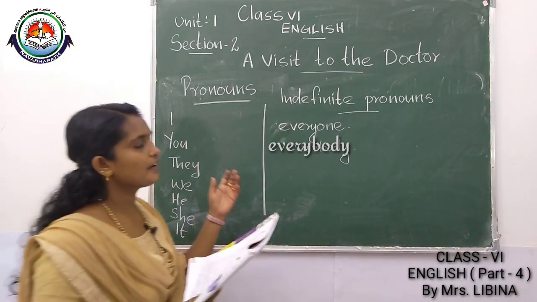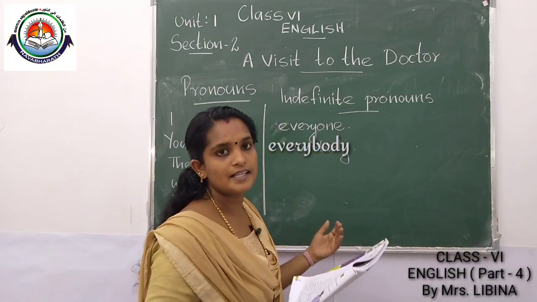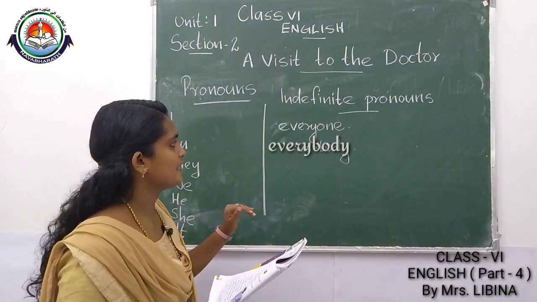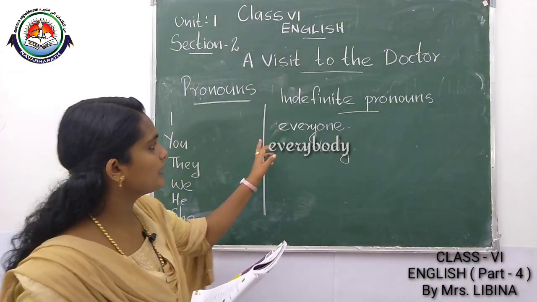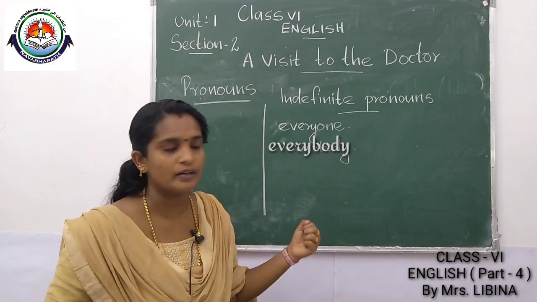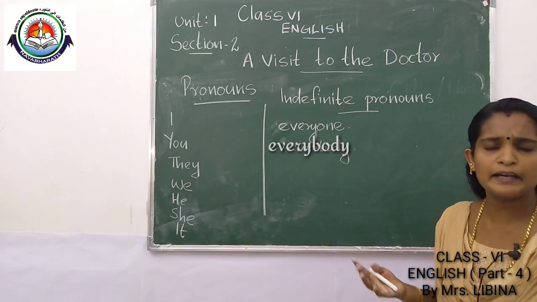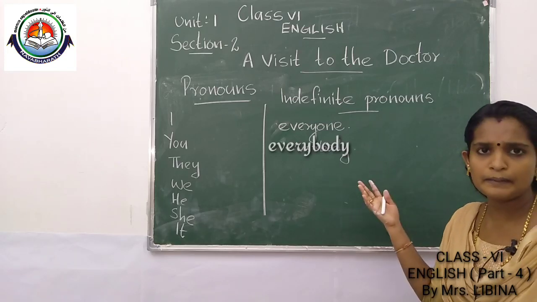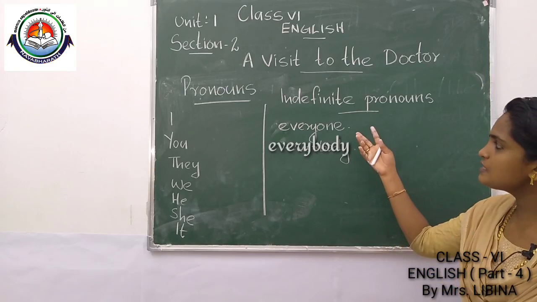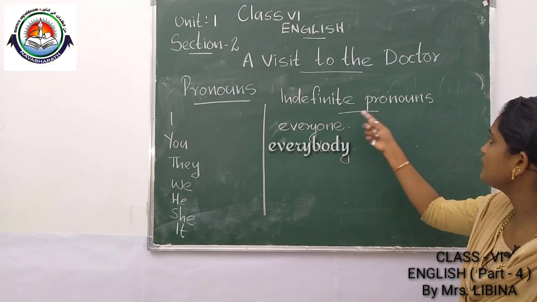Indefinite pronouns refer to one or more unspecified persons or things or places. Listen. By hearing the word everyone, everybody, we don't know the exact number. Everyone means how many persons, we don't know. That means everyone, everybody. These are the words to show indefinite pronouns.